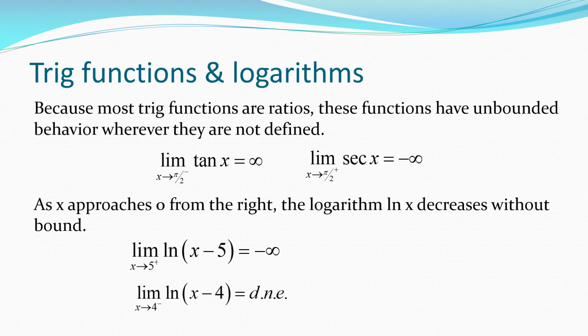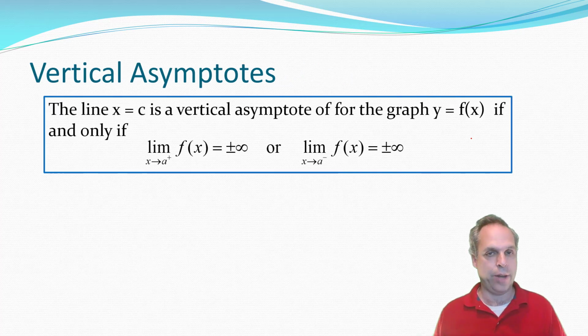Now, again, remember, all these limits don't exist because you are not approaching a single number. But we're just describing, where possible, how it doesn't exist, if we can say that it increases or decreases without a bound. Now that we have a better handle on infinite limits, let's attach some kind of graphical concept to it. So, if one of the 4 limits from the right or the left is either positive or negative infinity, then we will say that the graph of the function has a vertical asymptote at that x value. So the line x equals a in this case would be a vertical asymptote.